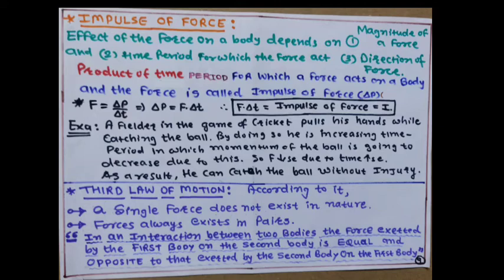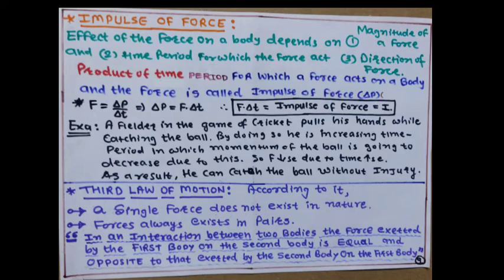According to the second law equation, F is equal to delta p upon delta t. Thus, delta p is equal to F into delta t. So, impulse of force is equal to F into delta t, and this impulse of force is also equal to the change in momentum. Example: a fielder in the game of cricket pulls his hand back while catching the ball.